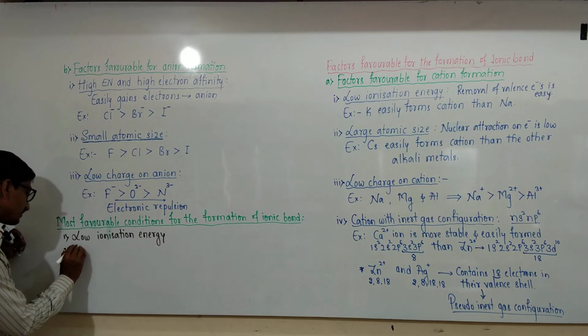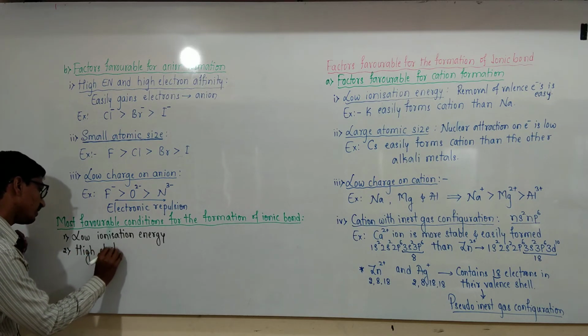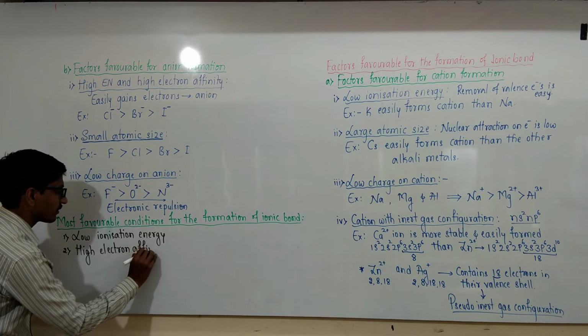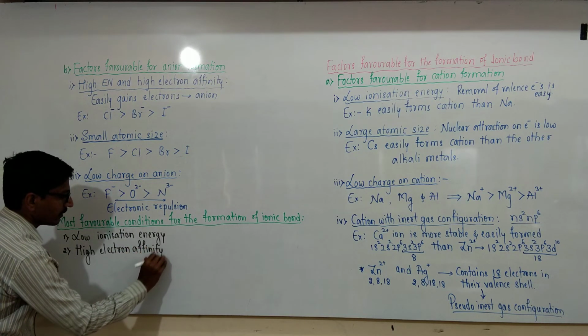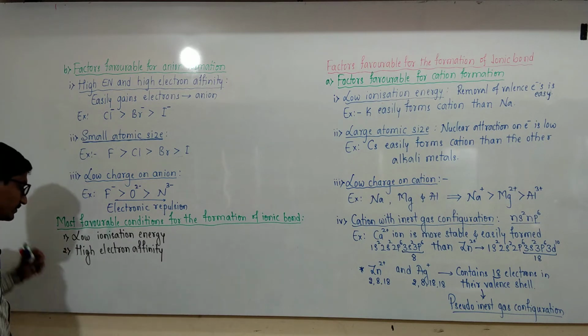The second one is high electron affinity. This is generally for non-metals.